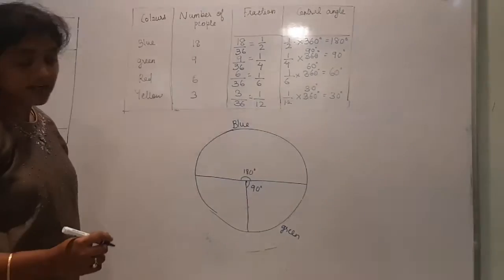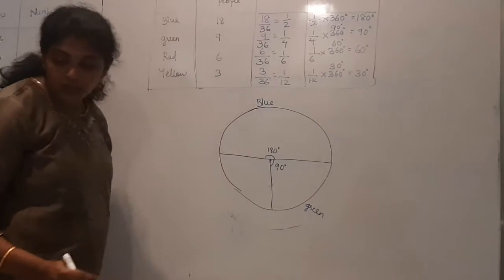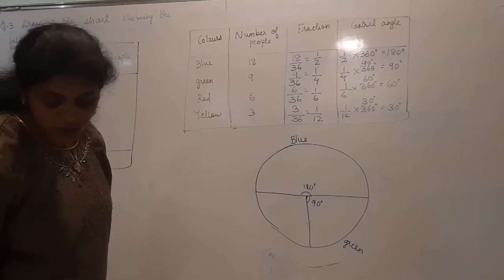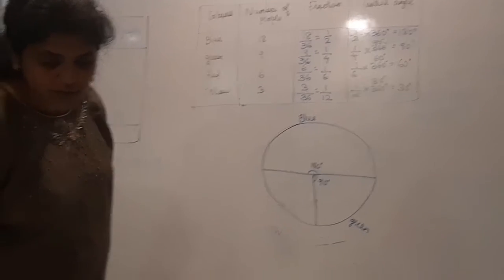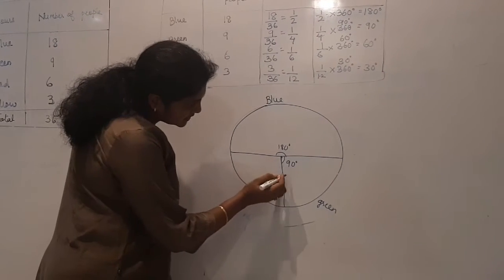Then is 60 degree. So 60 degree means here if you have to place your protector in this way. This should be your reference. This line from here you have to draw 60 degree.